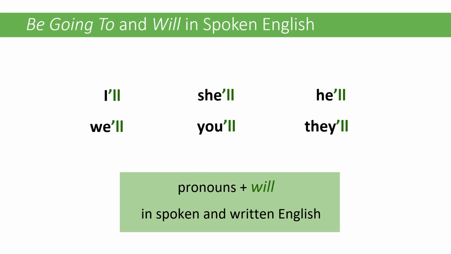So listen and repeat. I'll, she'll, he'll, you'll, they'll. Right? So if you notice that there's a difference in the pronunciation like this. This is she'll, not hill, like a hill that you climb, right? Will, not well. You'll, not you-o, they'll, not they-o, right? The pronunciation can be different and can be a little bit tricky.